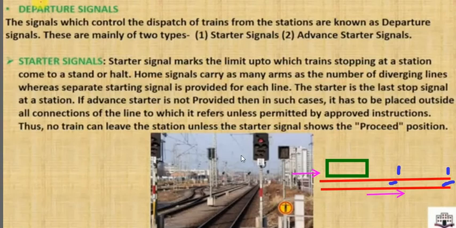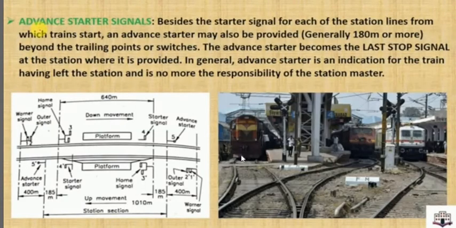So let's see what the next one is. Next is the advanced starter signal. From this image, suppose the train is moving, this is the starter signal, and the train is coming from this direction. First it will encounter the outer signal, then the home signal, then the train will stand here for some time, then it will dispatch. When it dispatches, first it will face the starter signal, and second it will face the advanced starter signal. These are the four signals which the train faces during the entry and exit of a railway station.